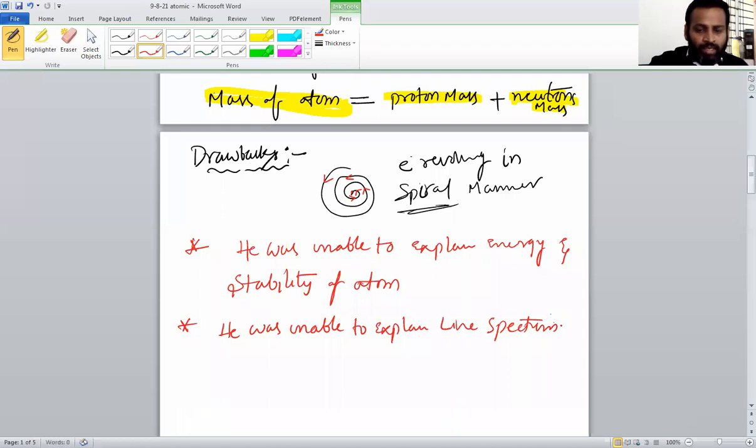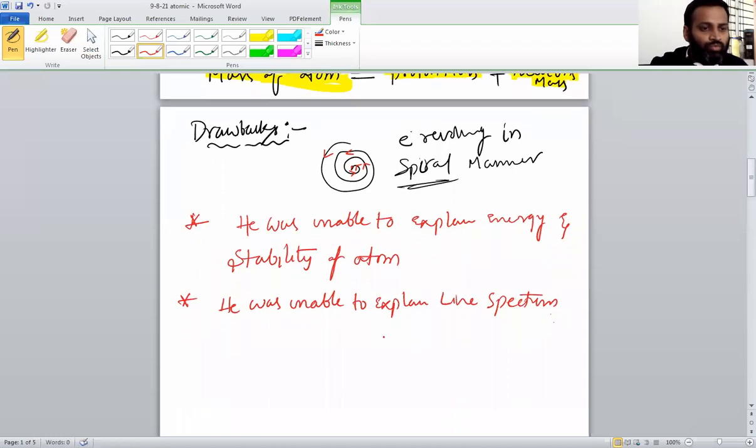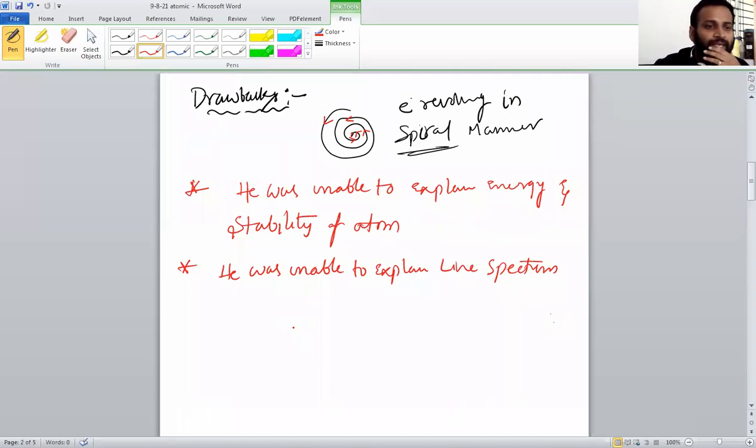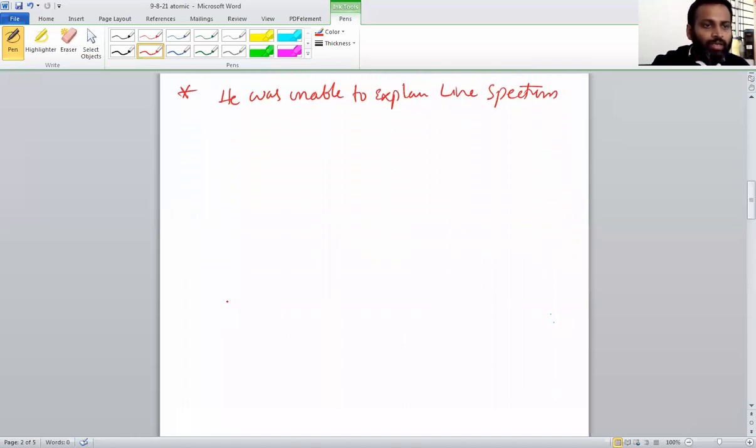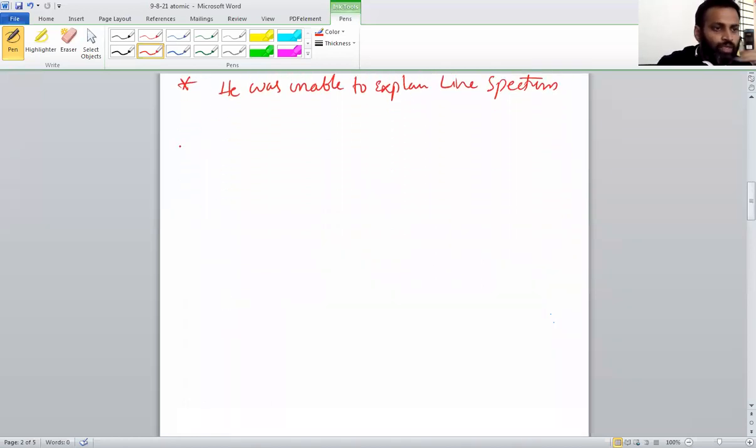Who was unable to explain? Mr. Rutherford. So the main drawbacks: he was unable to explain energy and stability of atom, and he was unable to explain line spectrum of atom. How is line spectrum forming? When an electron jumps from a higher orbit to a lower orbit. Which orbits are higher and which are lower, we will discuss in Bohr's atomic model. Don't worry. So these are the main drawbacks in Rutherford atomic model.